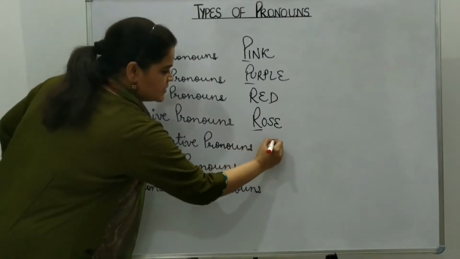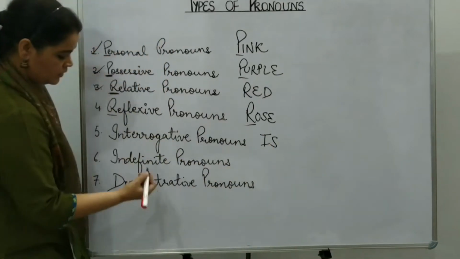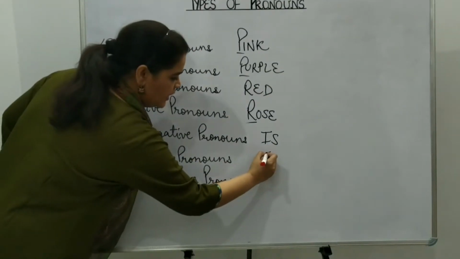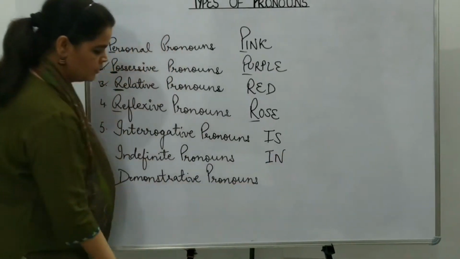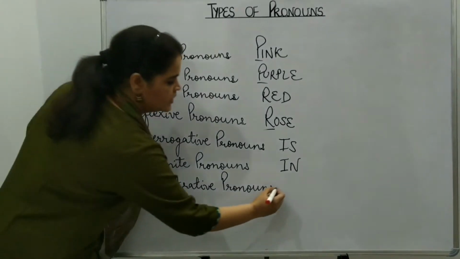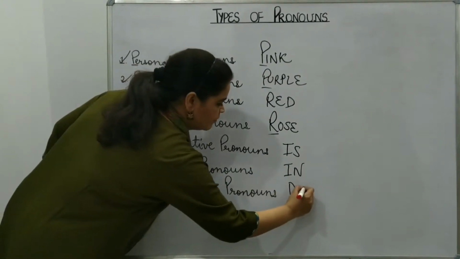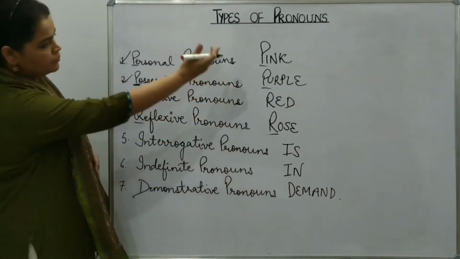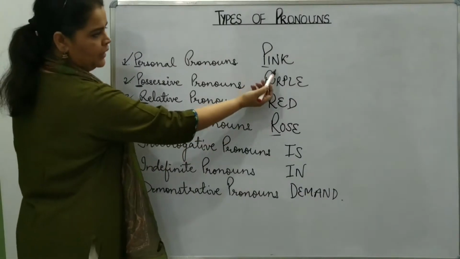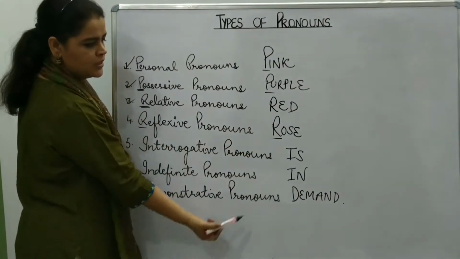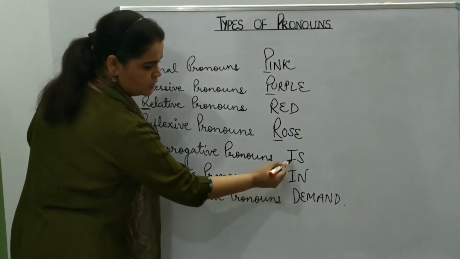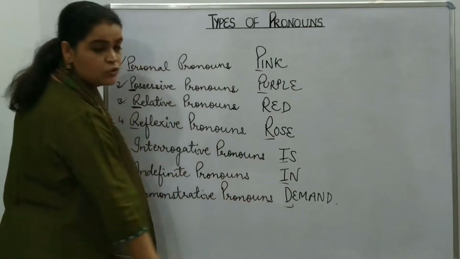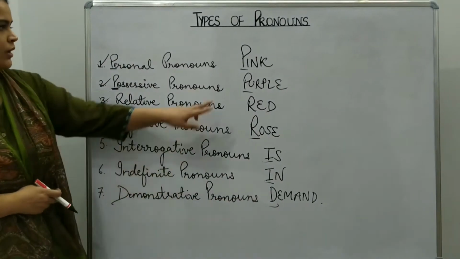Interrogative, is. Indefinite, in. Demonstrative, demand. Now speak up all the words together. Pink, purple, red, rose is in demand. So you will now be able to learn all the types together.